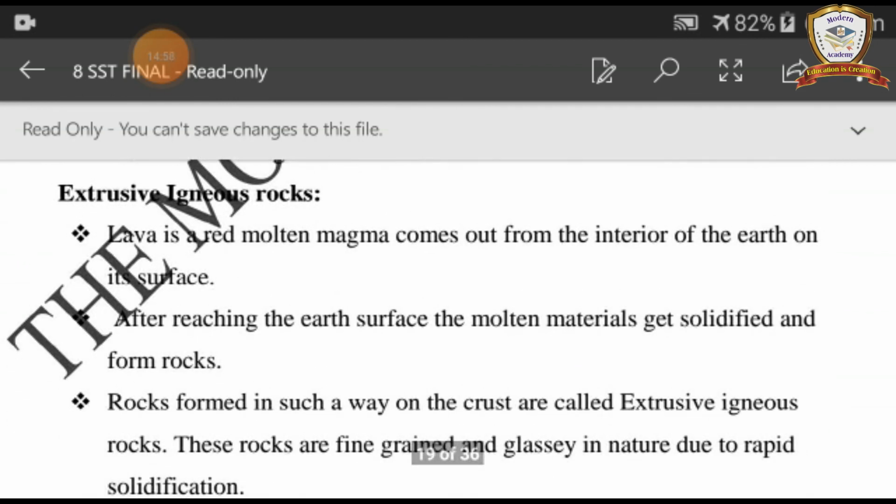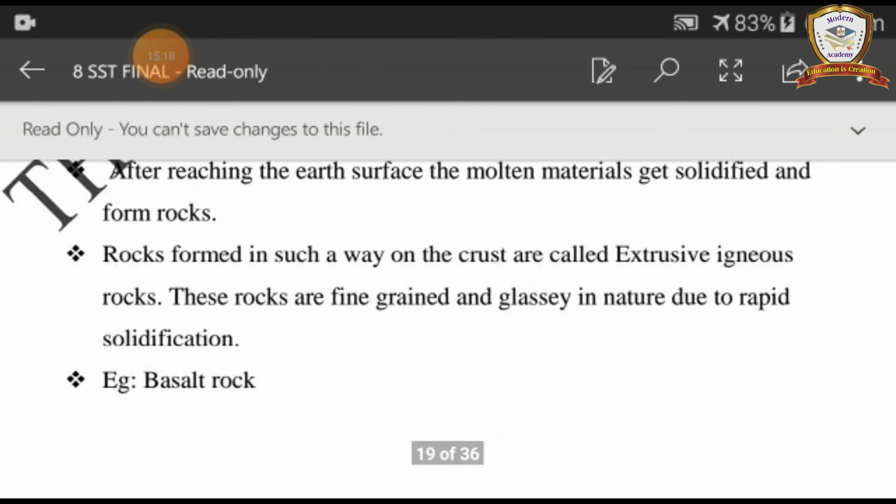Lava is red molten magma that comes out from the interior of the earth onto its surface. After reaching the earth's surface, the molten materials get solidified and form rocks. Rocks formed in such a way on the crust are called extrusive igneous rocks. These rocks are fine grained and glassy in nature due to rapid solidification. Example, basalt rock.